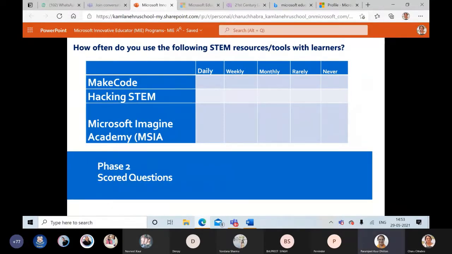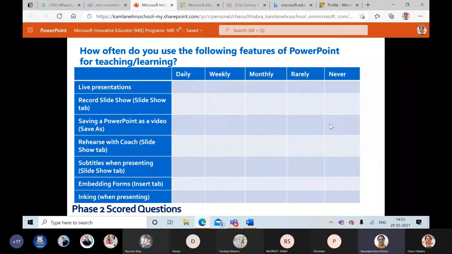Because even the usage can be checked by them. So how often do you use the following STEM resources, tools with learners? Make Code, Hacking STEM. Some of us are using, everybody is not using Hacking STEM. Now what is important in these 3 points is that Microsoft Imagine Academy, we are not using it at all because we have not paid for it and we don't get anything out of it. It's maybe 2 lakhs per year or something type of program which we haven't paid. So the first 2, if you're using, fine. If you're not using, it is all right. Okay, we move on next.